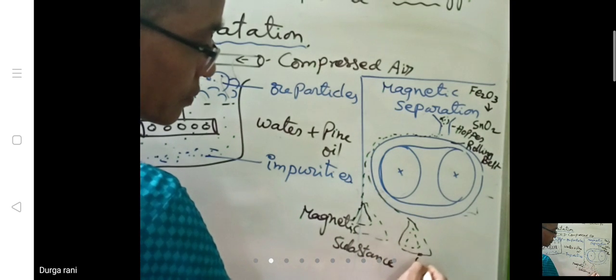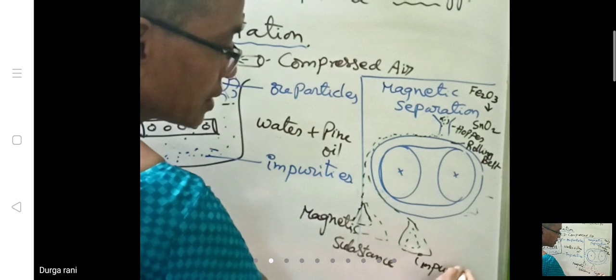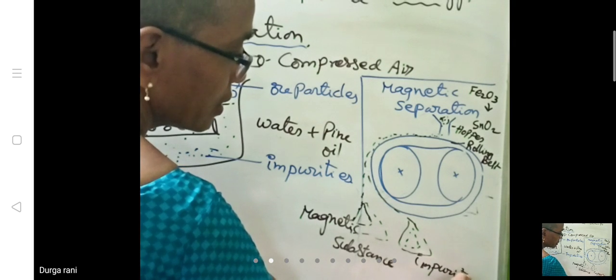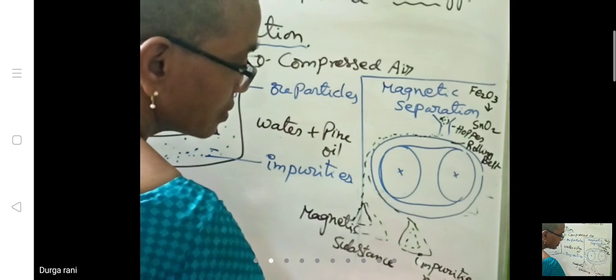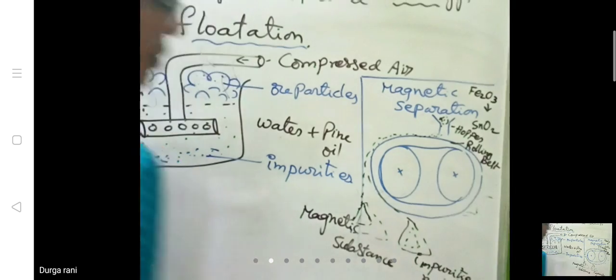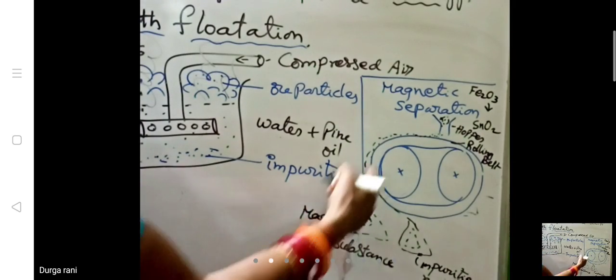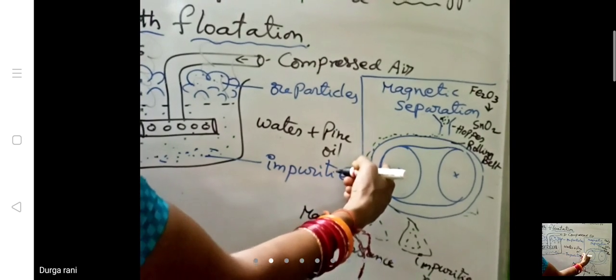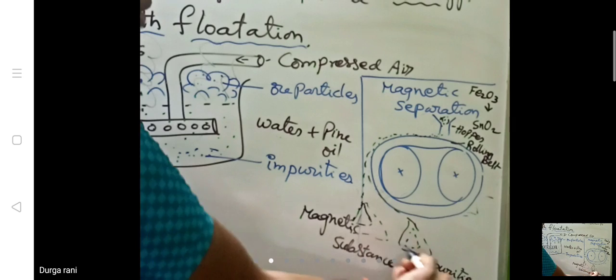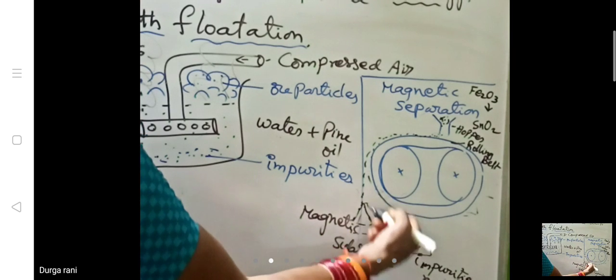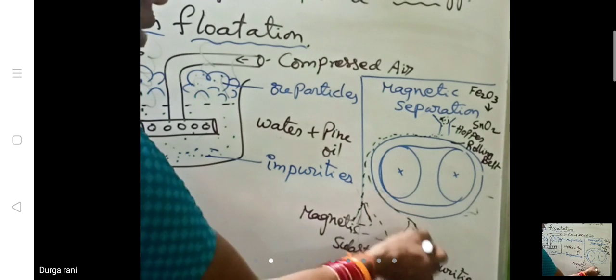Impurities are non-magnetic in nature. The magnetic substance falls close to this particular wheel, and the non-magnetic impurities fall far away from this wheel. They will fall as a big heap.